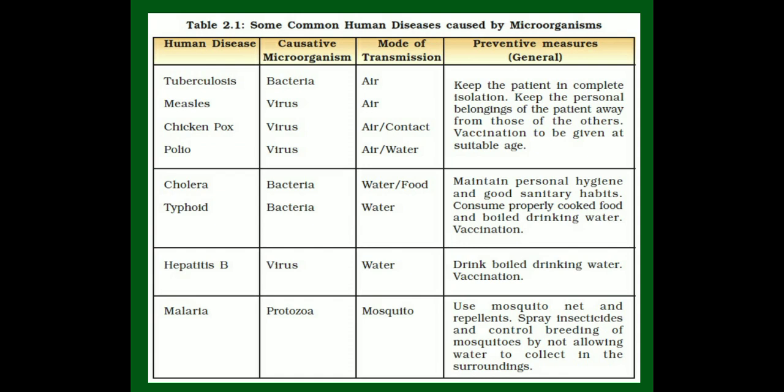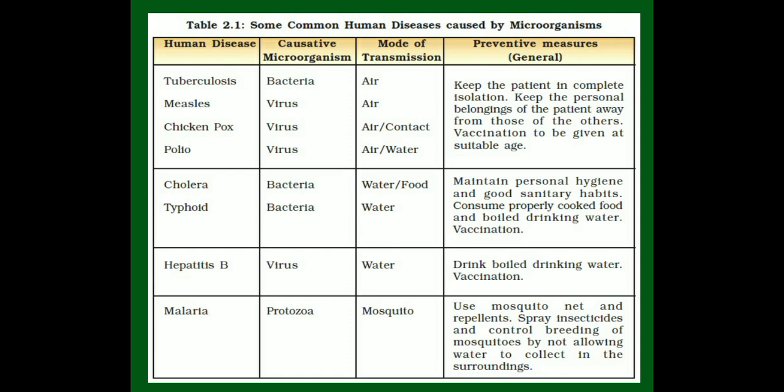The first ones you can see are tuberculosis, measles, chickenpox and polio. The responsible microorganism for tuberculosis is bacteria, measles is virus, chickenpox is virus, polio is also virus. Now, how does tuberculosis get transmitted? That is through air. If a TB patient starts coughing, there is a possibility of transmission of the microorganism.